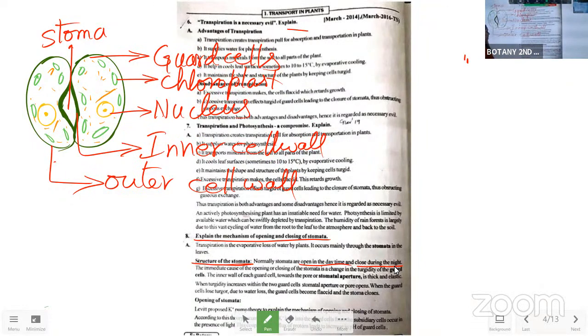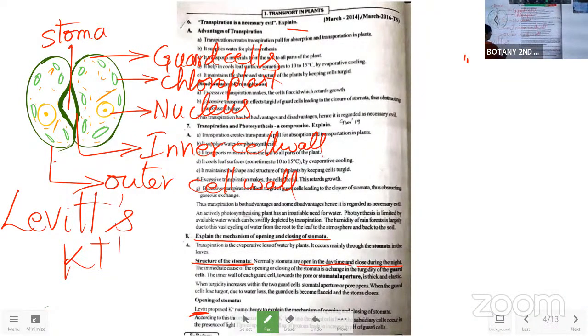The opening and closing of the stomatal apparatus can be explained with Levitt's hypothesis. So Levitt proposed the K plus pump theory. What he said in his theory is what we have to learn here.